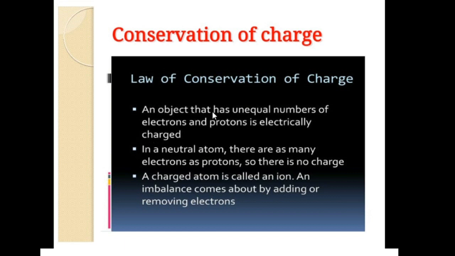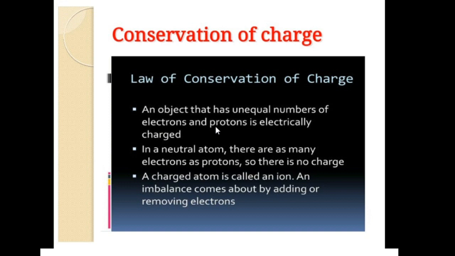A few more facts about the law of conservation of charge. An object has an unequal number of electrons and protons if it is electrically charged. You know very well, students, atoms in general are electrically neutral, but when they interact with another atom, they may lose or gain electrons.